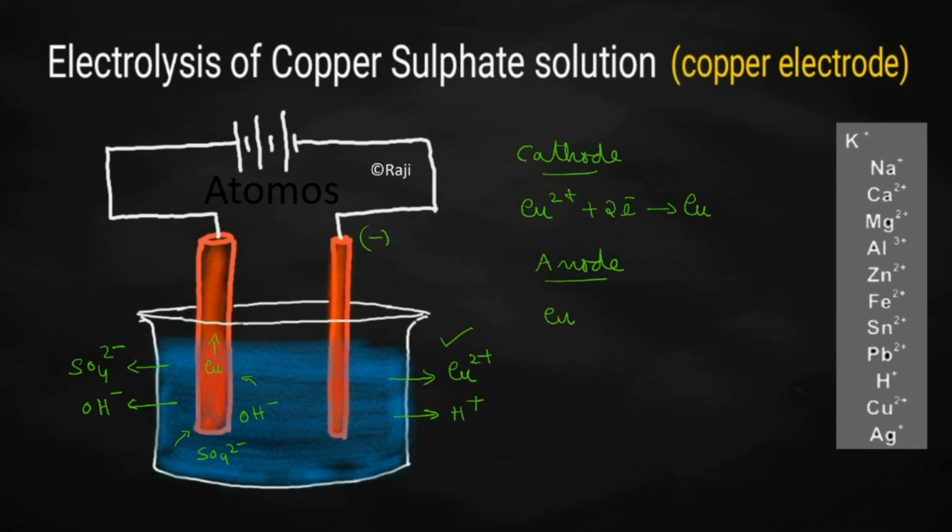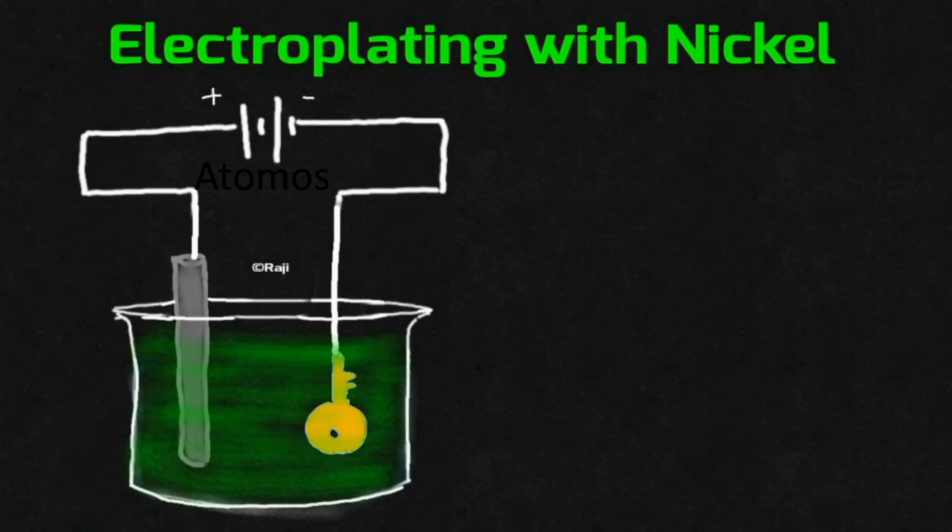So what will be the reaction taking place at the anode? Copper will be giving away 2 electrons and will be coming into the solution as Cu2 plus ion. After some time, the size of the anode will be diminished, we will say. Correct? Yes. See this one.